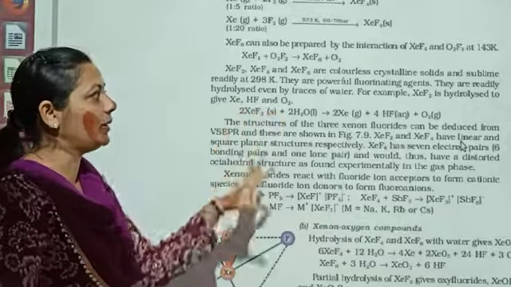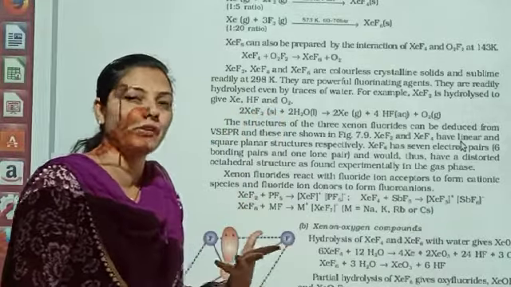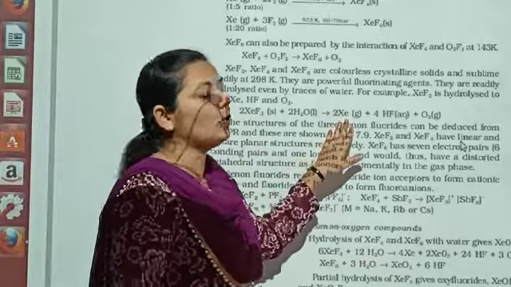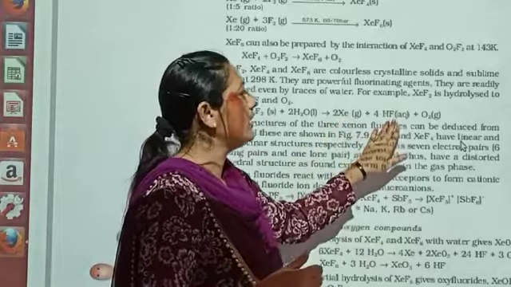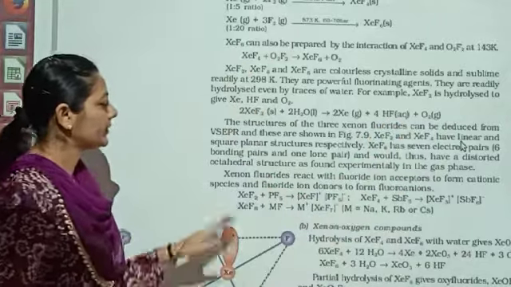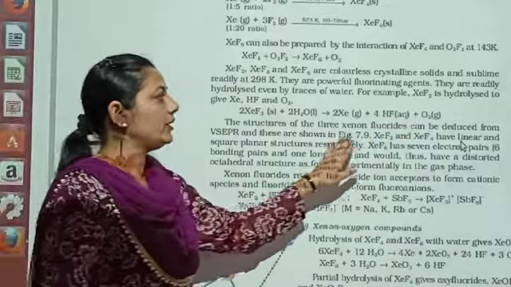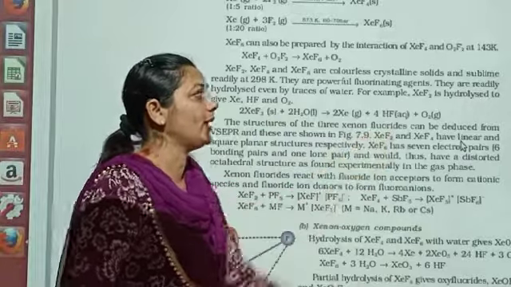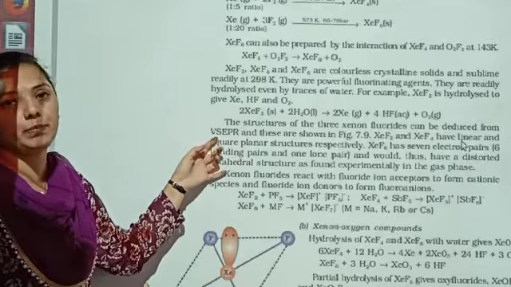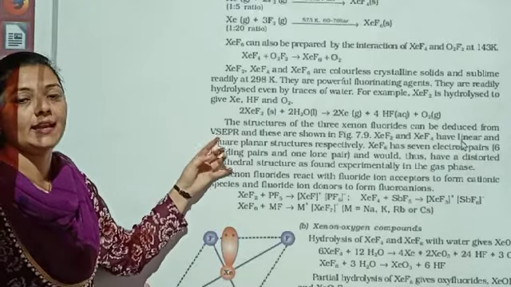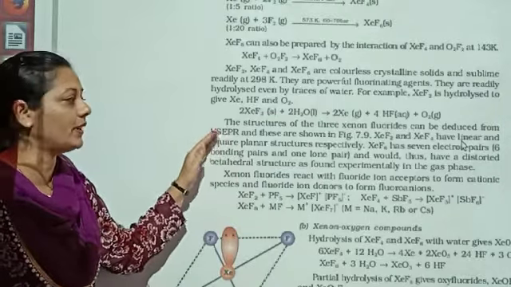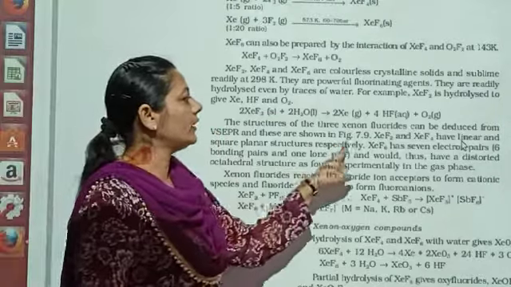आपका ये जितना भी बड़ा सा molecule था वो clear हो जाएगा with the help of the water, and you will be able to find out that it is coming out as a single element over there, along with hydrogen fluoride and oxygen. Further, the structures of the 3 xenon fluorides can be deduced from the VSEPR theory. What is VSEPR? Valence shell electron pair repulsion. You have to remember this because this is very important. And these are shown in the figure.